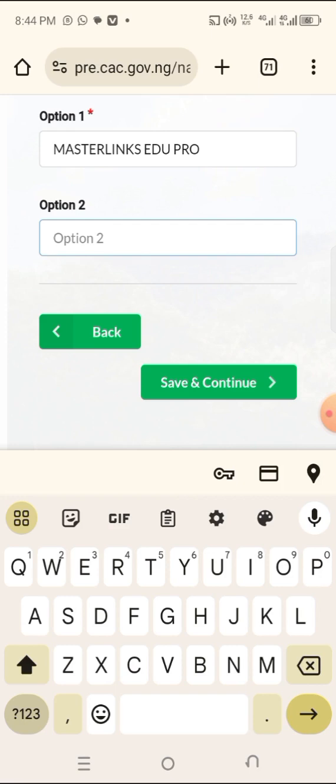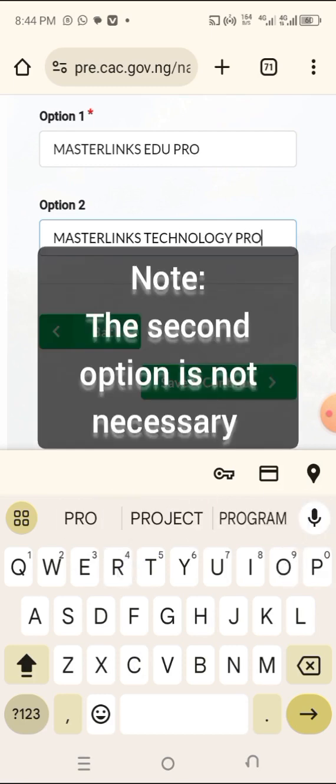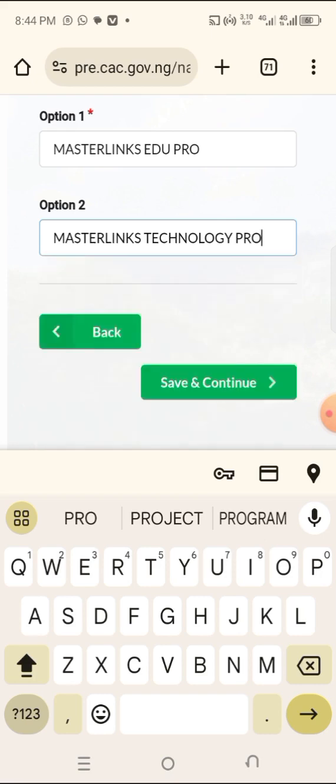MasterNick Edu Pro. If they did not approve that one, give them another option. If they did not approve that one, you can now do something like this. Now do, let me say, MasterNick Technology Pro.